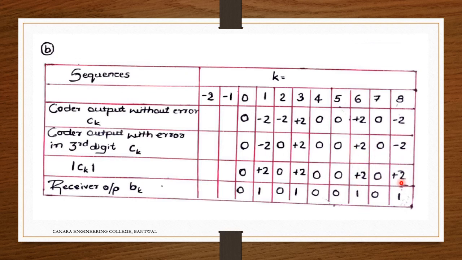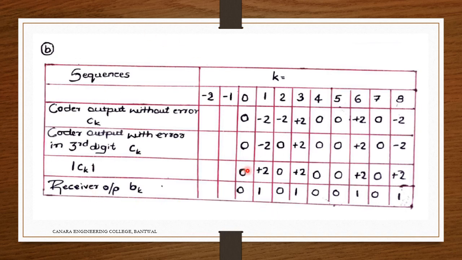+2. So I'm putting a condition here that bk equal to 0, the bit is equal to 0, for mod ck equal to 0. That is the condition I have put here, modified, where the precoder is there. Okay, so bk equal to 0 for mod of ck equal to 0. bk is equal to 1 when mod of ck is not equal to 0.